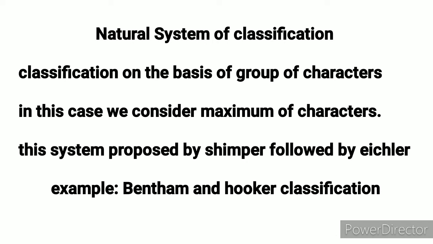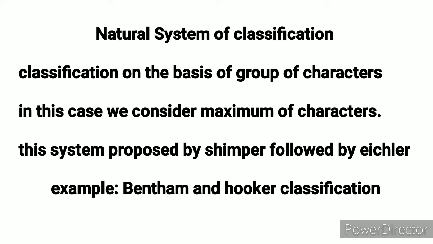In artificial classification, we consider only one or two morphological characters, but in the natural system of classification, we consider a group of morphological characters, five or so, not one or two. Such a type of classification is called the natural system of classification.